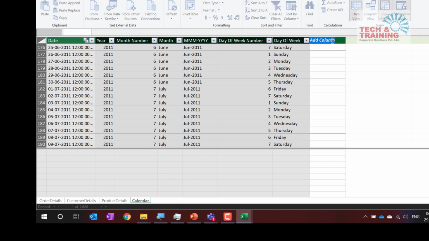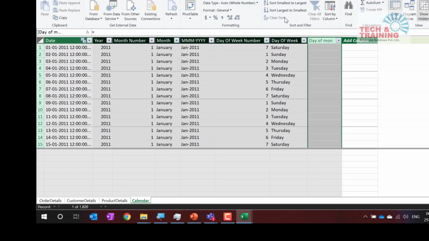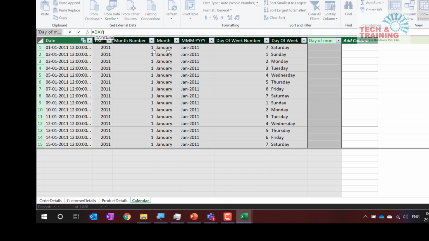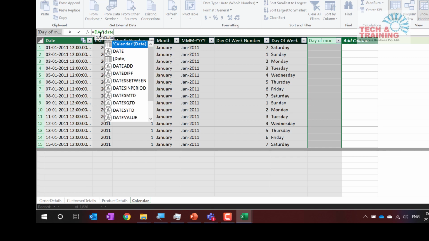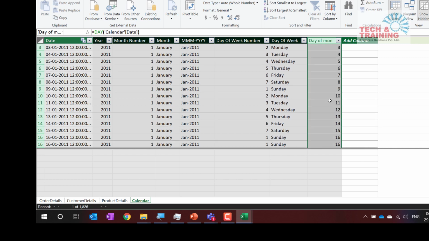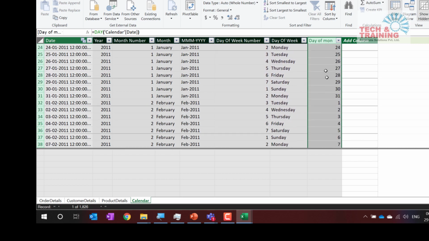When you talk about this, I'm going to say day of month. So I created one column day of month, or I should have written date, anything, anyways, equal to day. There is a function day. I choose a function day, and now it is asking me for date. I type date, and this is nothing but calendar date. I press enter, and see here, it will automatically give me 1, 2, 3, 4, 5, 6, 7, 8, 9, 10 up till 30, and then 1, 2, 3, 4, 5. So this column was missing.